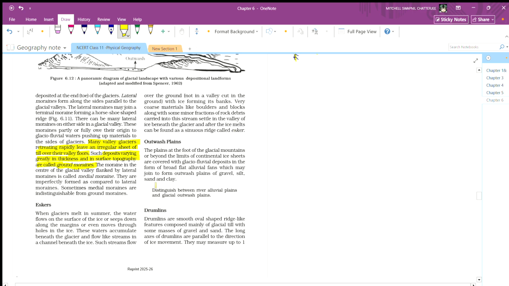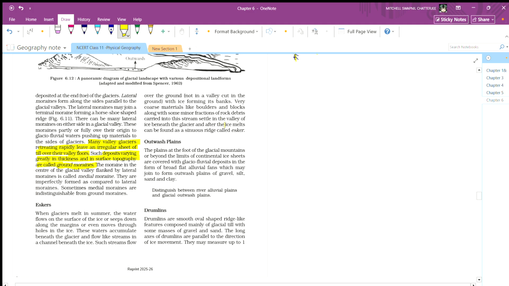So basically, the rock particles or boulders which got carried out by the stream formed by the glaciers, these materials are deposited and form a structure.